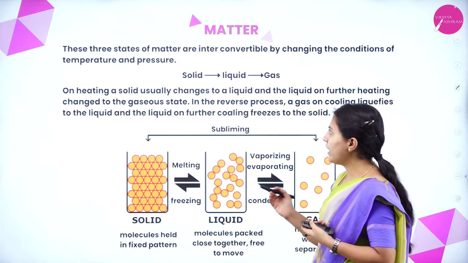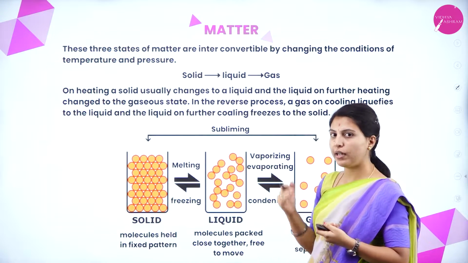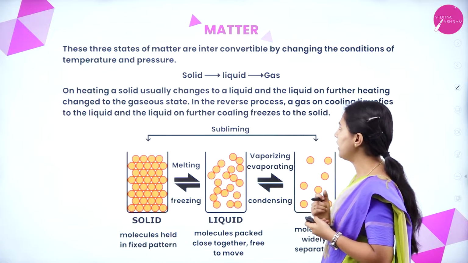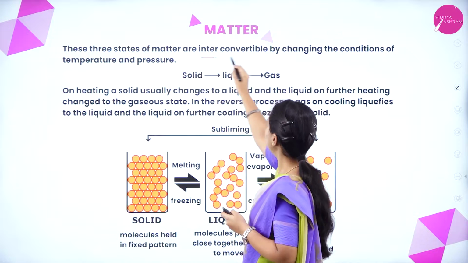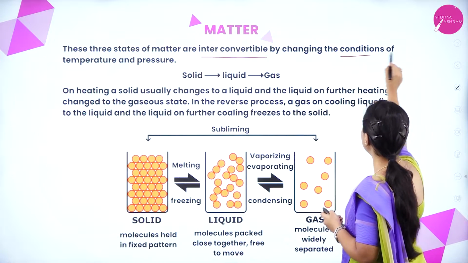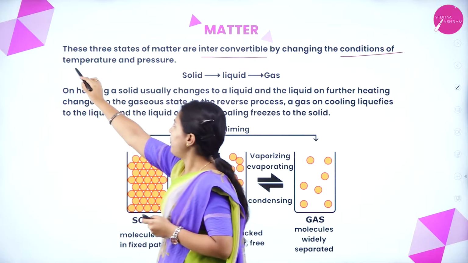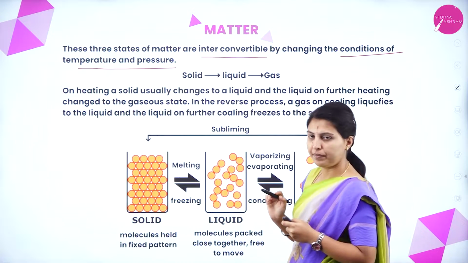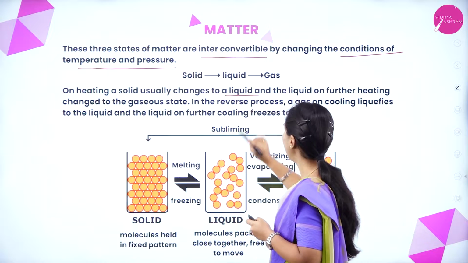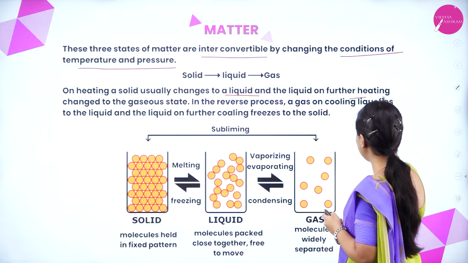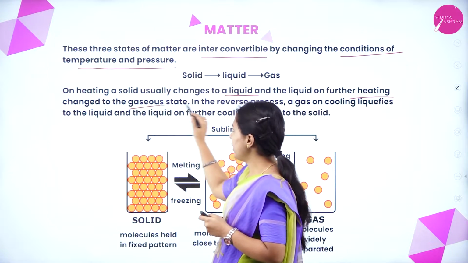How they are interconvertible based on temperature and pressure, we will see here. These three states of matter are interconvertible by changing the conditions of temperature and pressure. On heating, a solid usually changes to a liquid and the liquid on further heating changes to gaseous state.